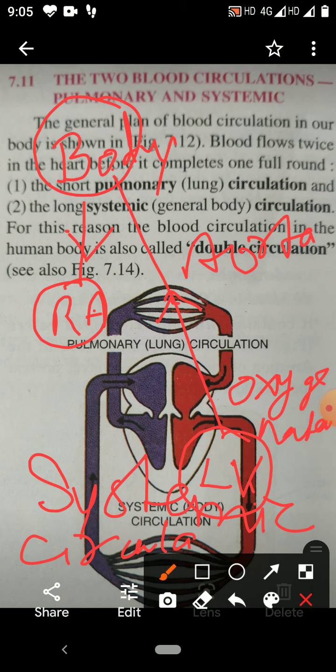This oxygenated blood from the left ventricle is pumped to the different parts of the body through the aorta. From the body, blood again comes into the right auricle through the vena cava. From the right auricle, it will come to the right ventricle through the right auriculoventricular aperture. So this is called systemic circulation.